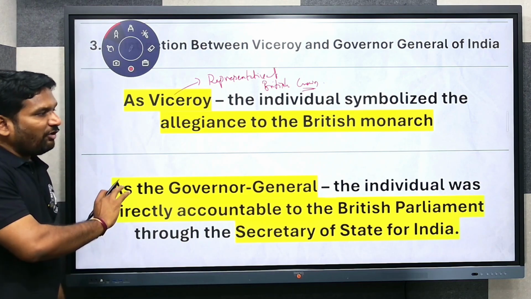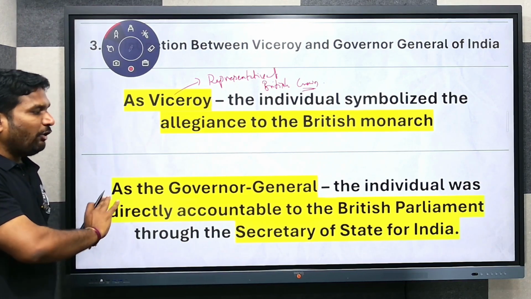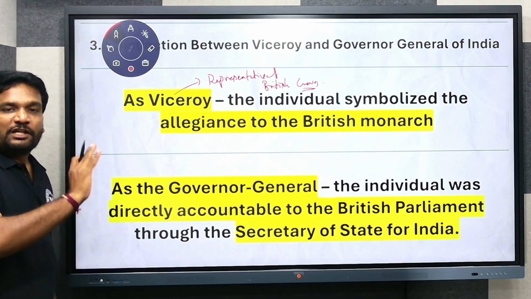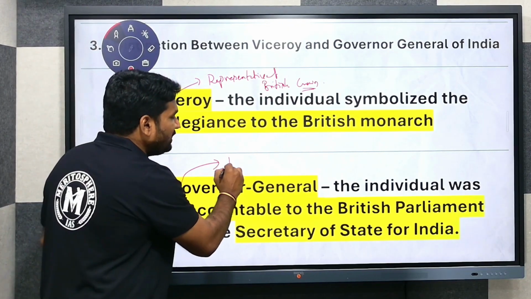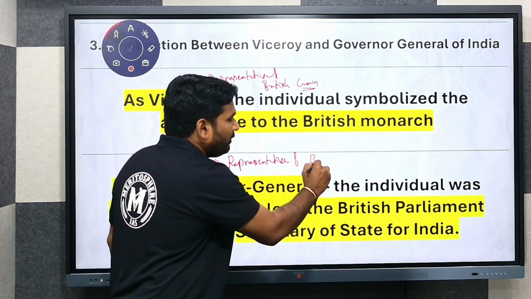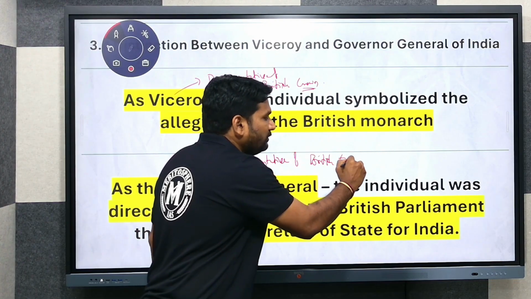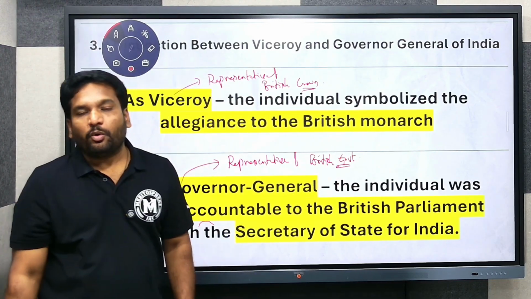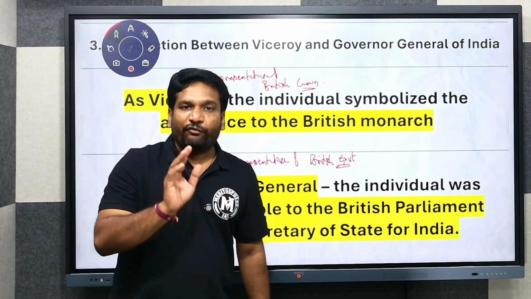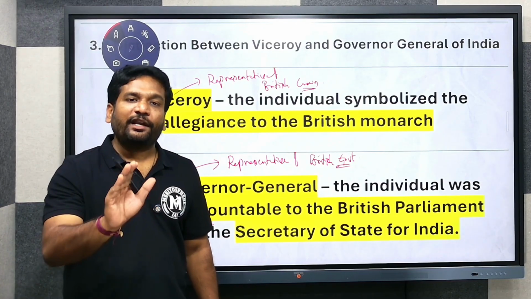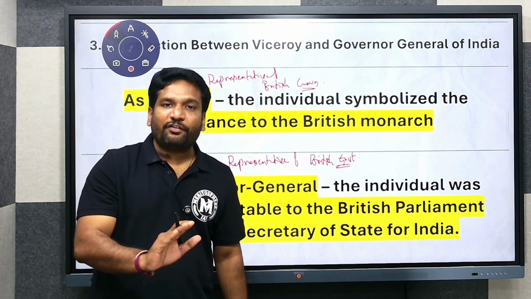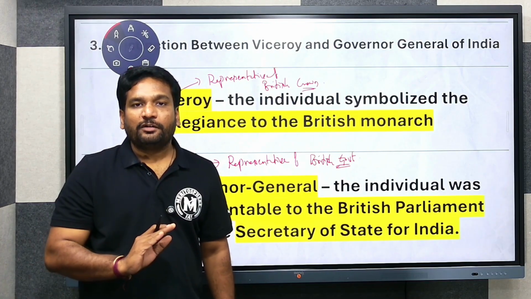Got my point? As the Governor General of India, the individual was directly accountable to the British Parliament through the Secretary of State. In this sphere, he is the representative of the British government. The same individual who holds two titles, Viceroy of India and Governor General of India, when he has relations with the Indian princely states, holds the title of Viceroy of India. And in this sphere, the Viceroy of India is directly responsible to the British Crown.